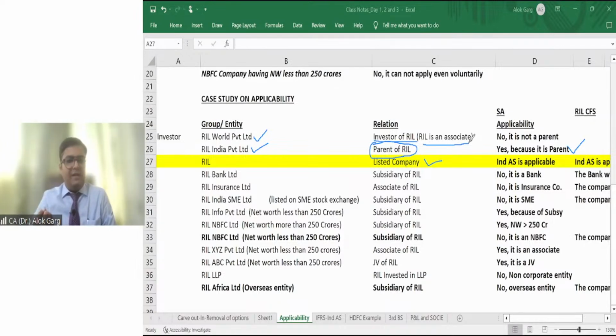And it is a private limited entity, means unlisted entity, assuming the net worth is less than 250 crore. So whether Ind AS is applicable to RIL World Private Limited? Answer is no. Why? It is not a parent, it is an investor. It is an uncle, it is not a father. You understand this? So Ind AS is not applicable to RIL World Private Limited. Why? Because it is not a parent, it is not a holding, it is an investor.